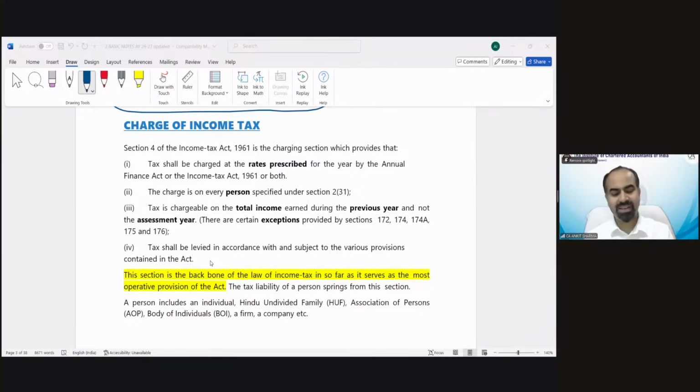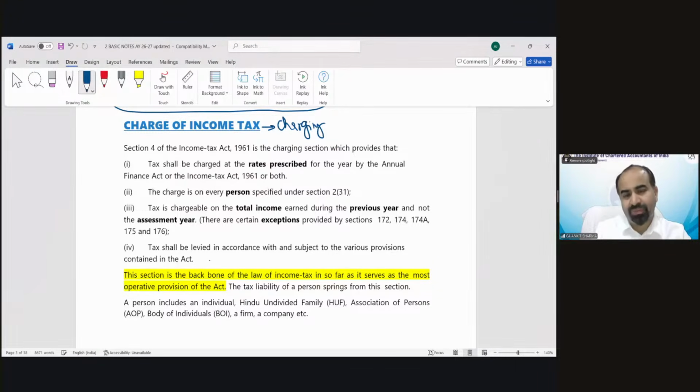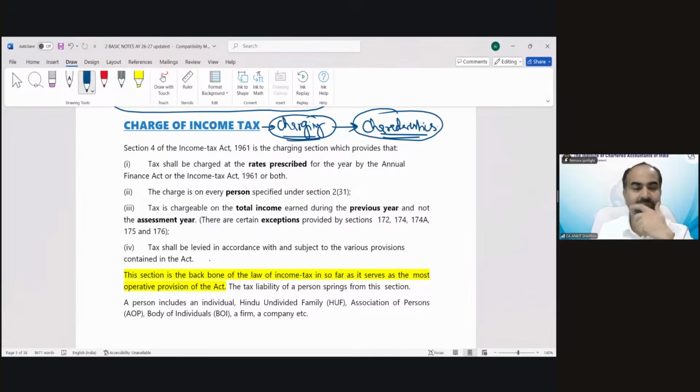Now we are discussing as per the section. So charge of income tax is called the charging section of income tax. The charging section of anything explains the characteristics of that particular thing. Because we are discussing the charging section of income tax, technically now we are going to discuss the characteristics of the Income Tax Act.